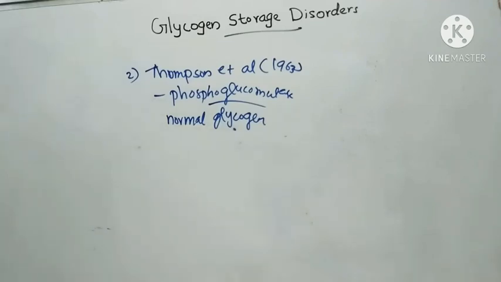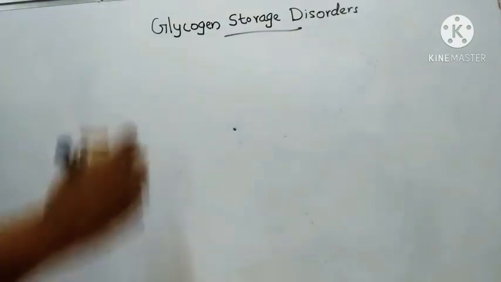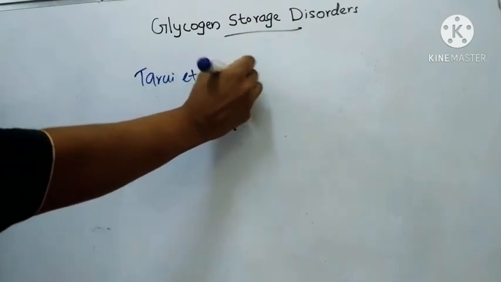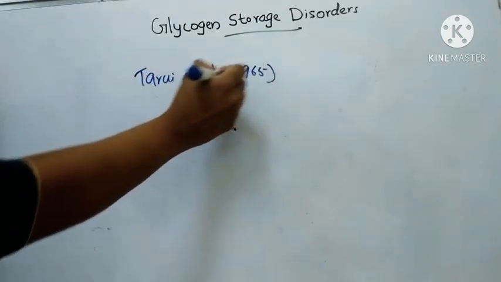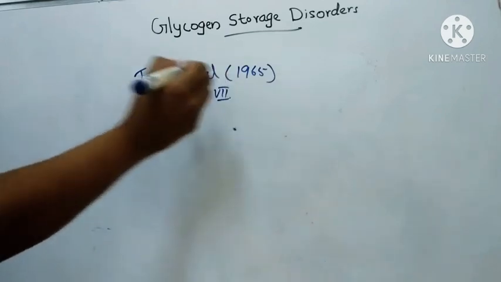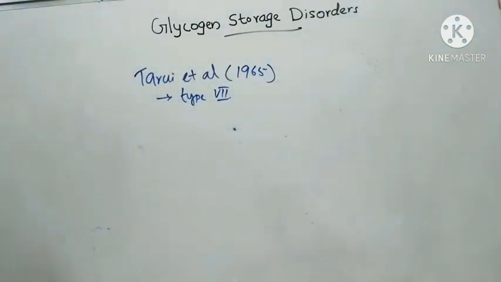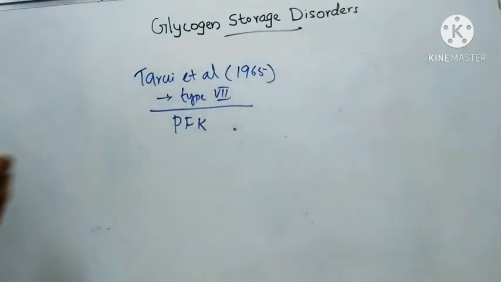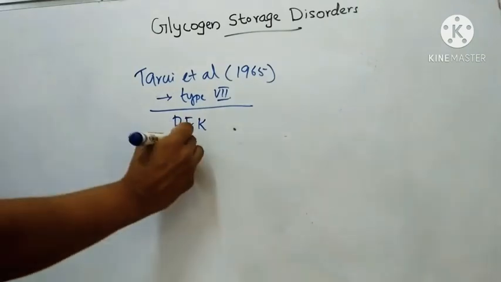Next one is Tarui et al. In 1965 described type 7. Here the enzyme deficient is phosphofructokinase. Organs affected are mainly muscles.